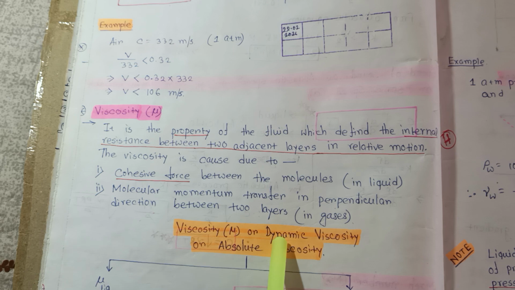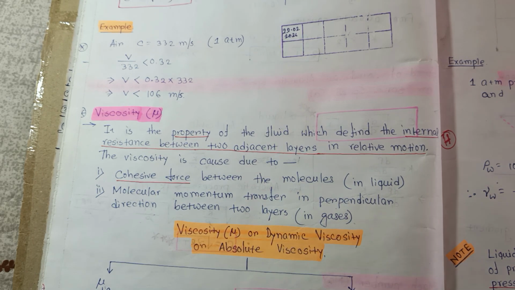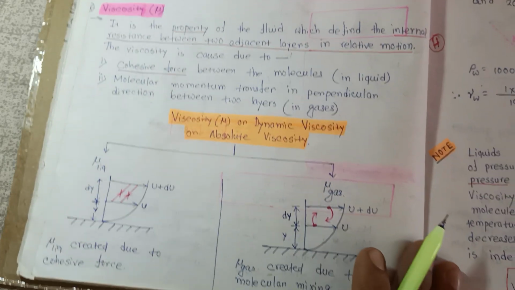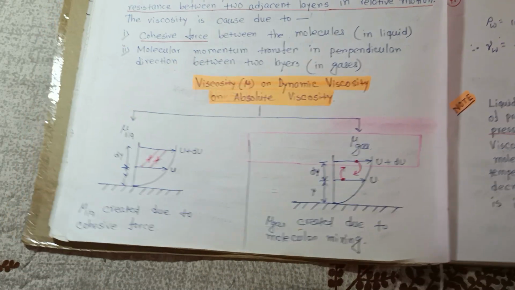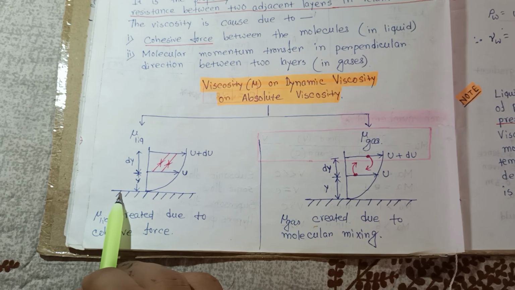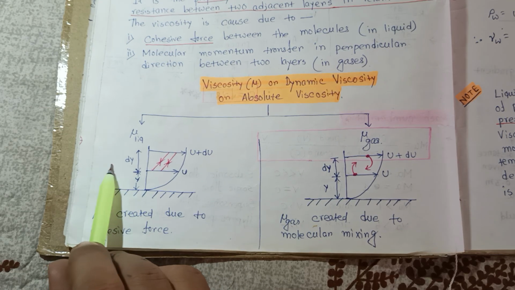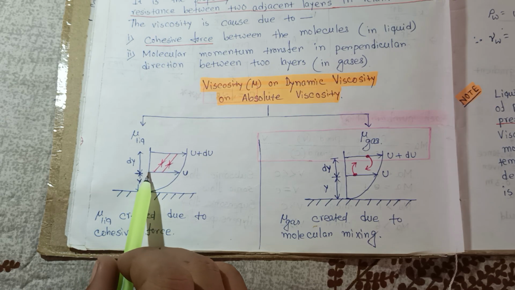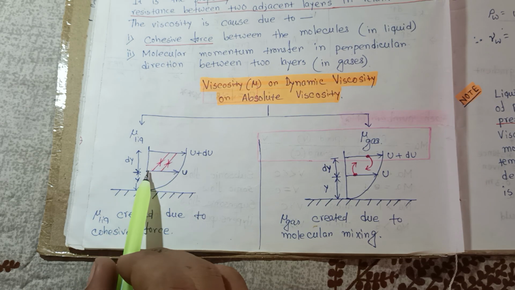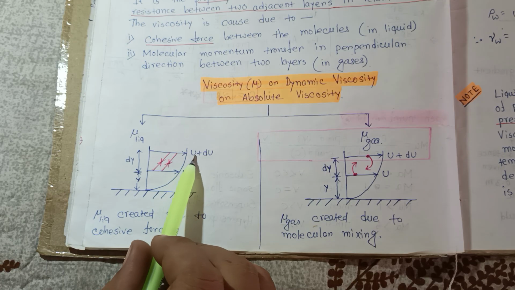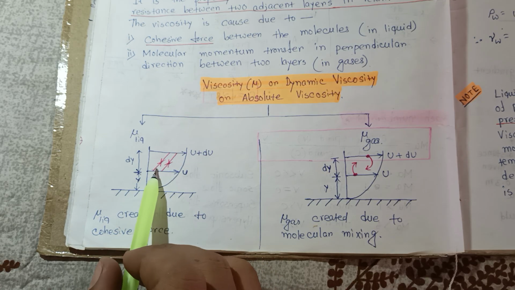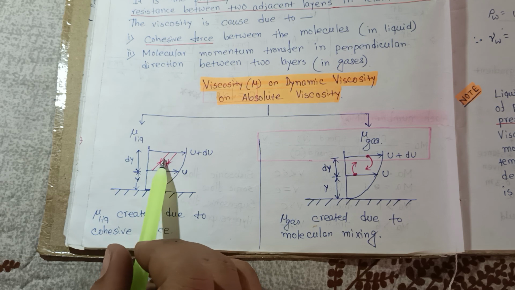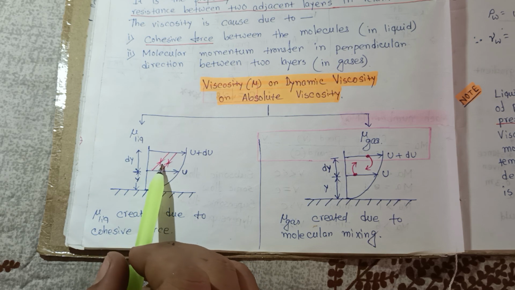So viscosity has different types of names. You can say that this is dynamic viscosity, or you can say that this is absolute viscosity. For liquid, here this is the solid surface, and the fluid is flowing on the solid surface. At y location, the velocity of the fluid element is u, and at y plus dy location the velocity is u plus du. So here one layer is attracted to another layer. This is known as the viscosity.